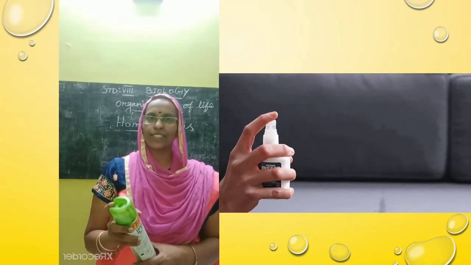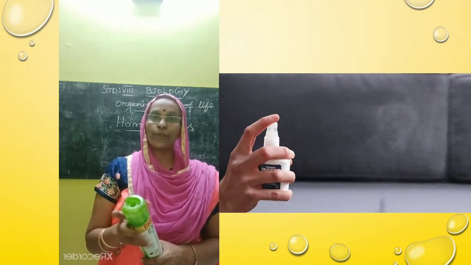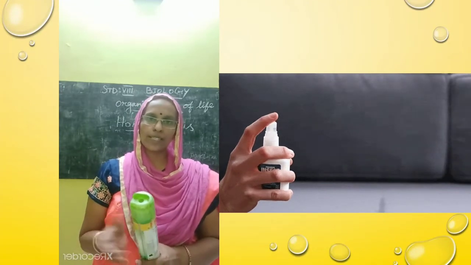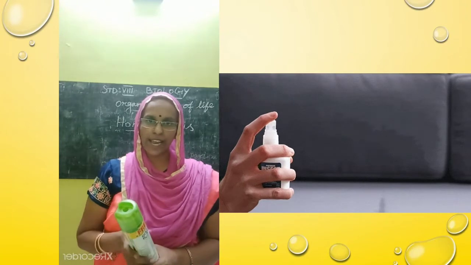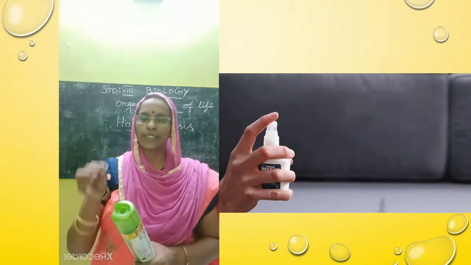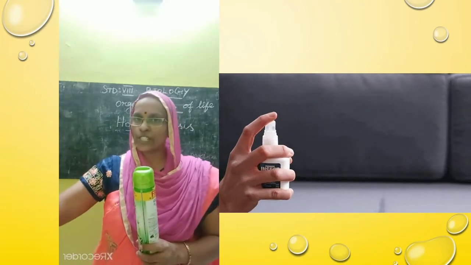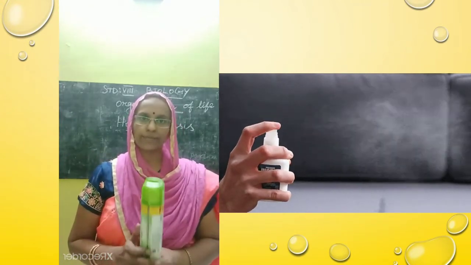See children, now I am spraying this perfume into the air. Anyone can smell this perfume in this room. What is the reason? The perfume molecules diffuse into the air. That means the molecules move from the region of higher concentration to the region of lower concentration. That is, diffusion takes place.